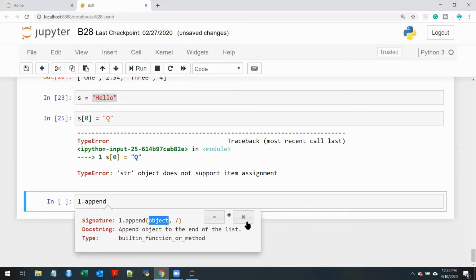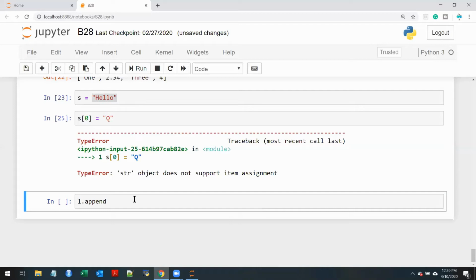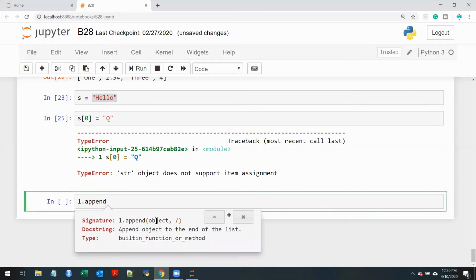So far we have studied 4 objects, and all 4 of those objects can be placed here as an argument. And in future we'll be reading many more varieties of objects, and all those objects can also be placed here.